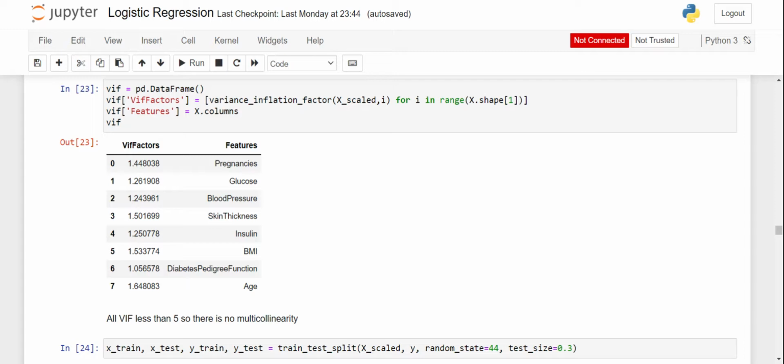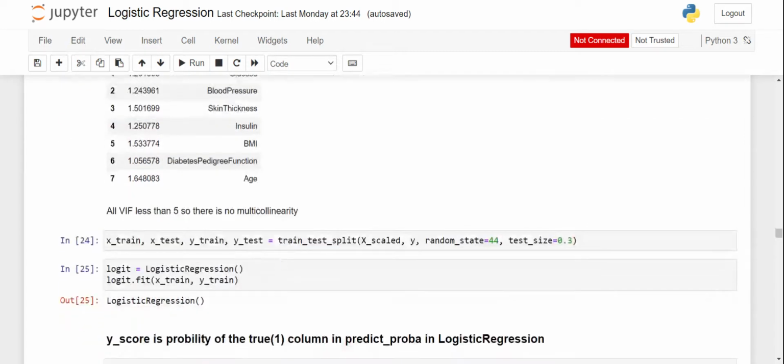So for all the features, pregnancies has 1.44, which is less than 5. Glucose has 1.26, which is less than 5. Blood pressure is less than 5, which is 1.5. We can see every other feature has a variance inflation factor less than 5. So we can say there is no multicollinearity in our data set.